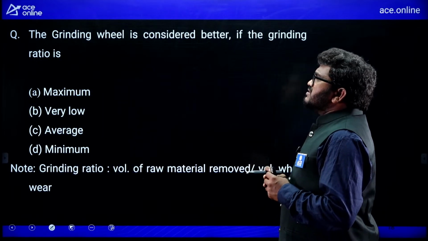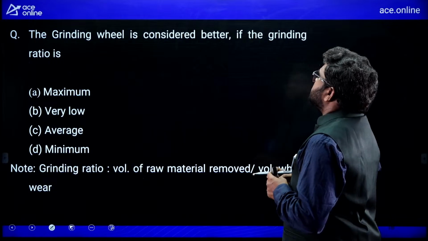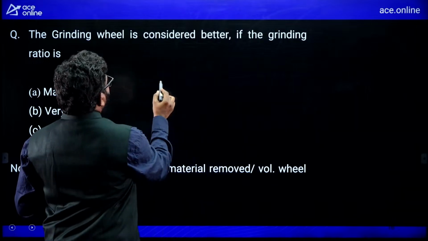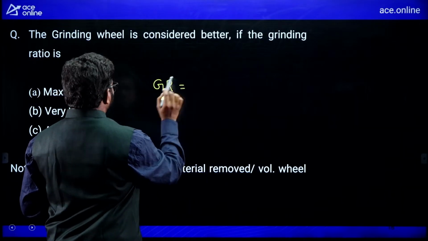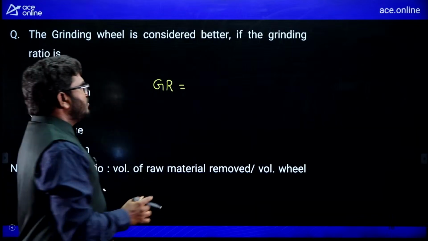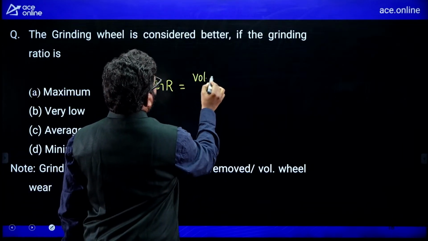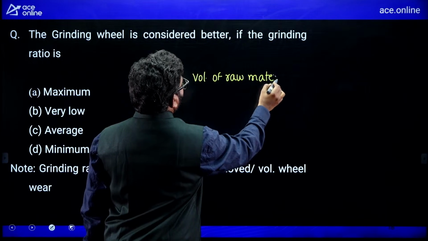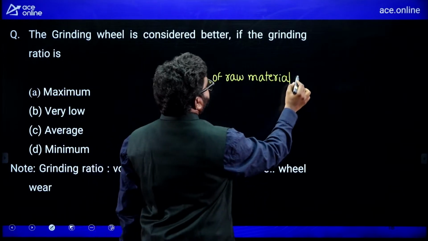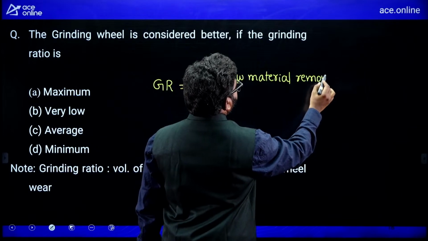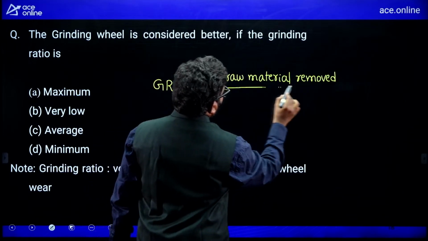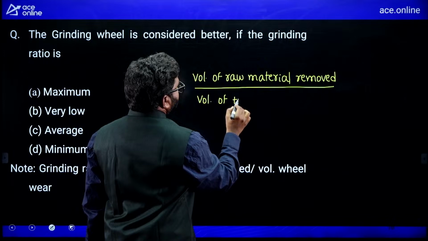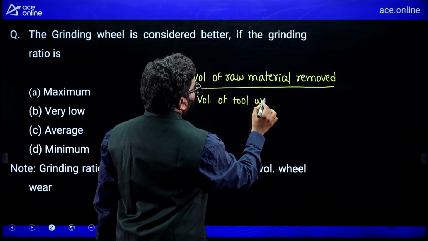Now, the grinding wheel is considered better if the grinding ratio. So first of all, what do you mean by grinding ratio? What is grinding ratio? See here, volume of raw material removed by volume of tool wear. Volume of tool, grinding wheel, tool wear.